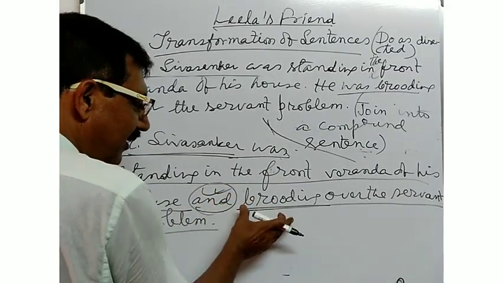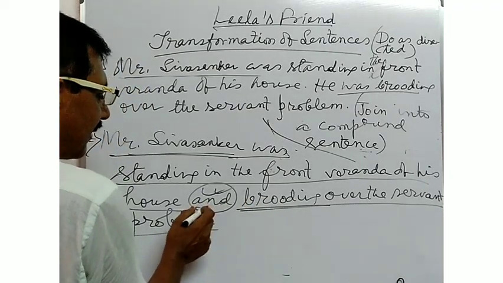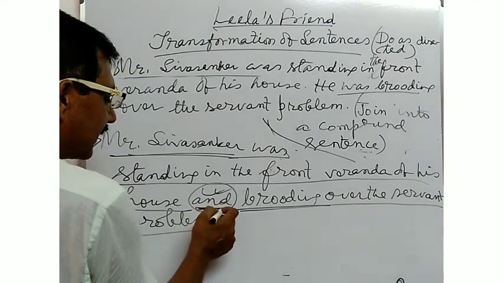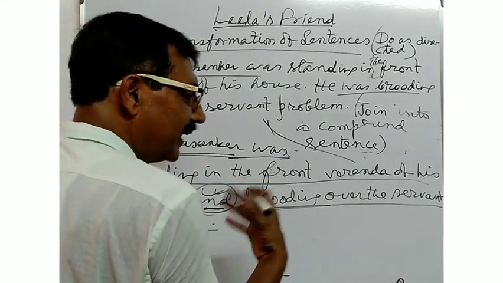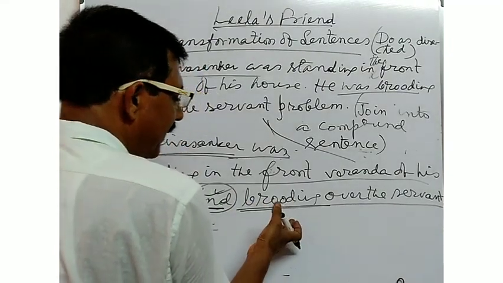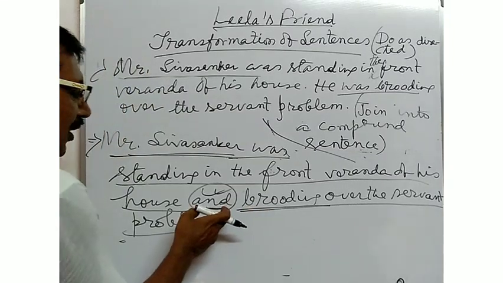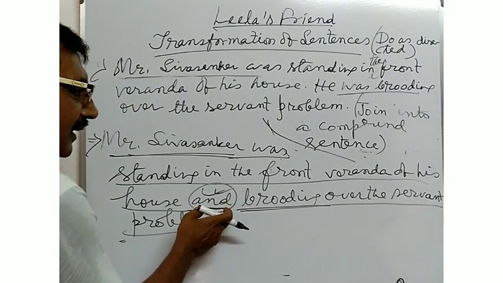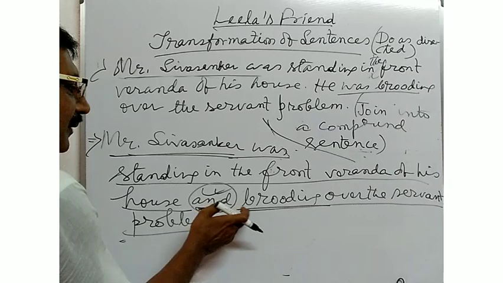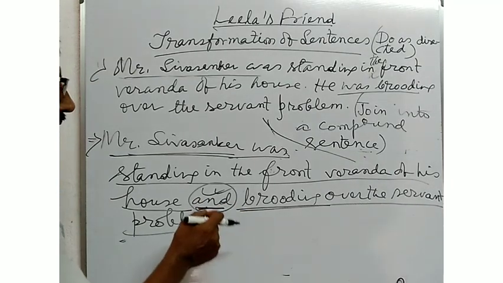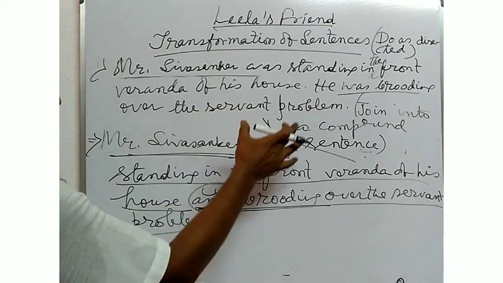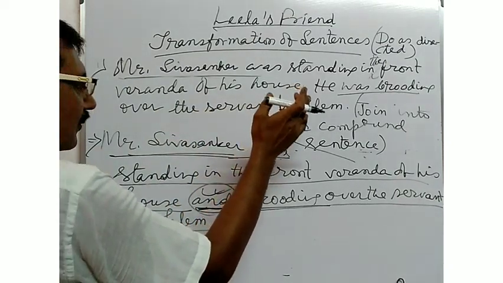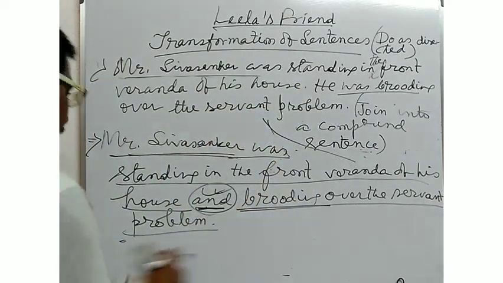Such main clauses are combined here by the use of a coordinating conjunction. Whenever you see two or more main clauses combined by a coordinating conjunction, such a sentence is called a compound sentence. So in this way, you may join the sentences into a compound sentence.